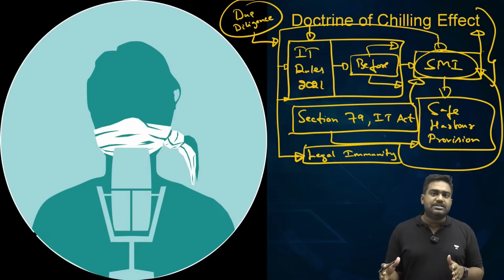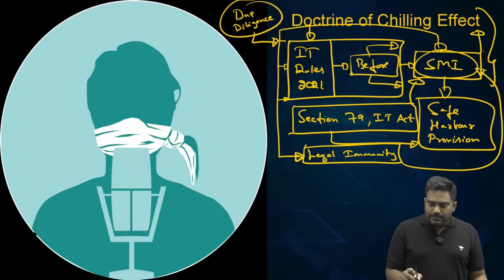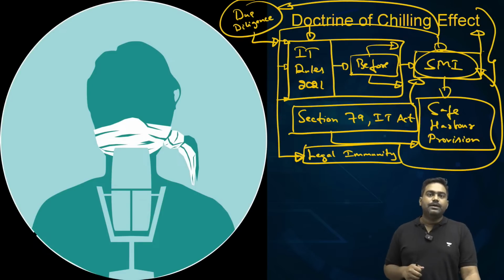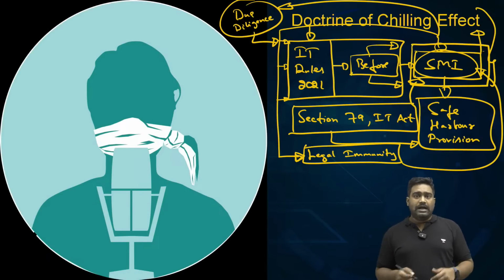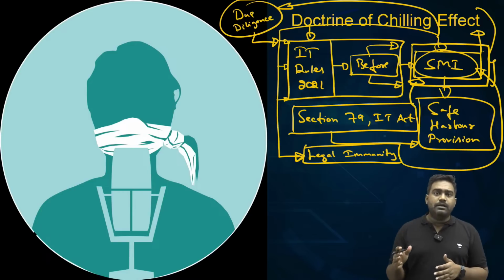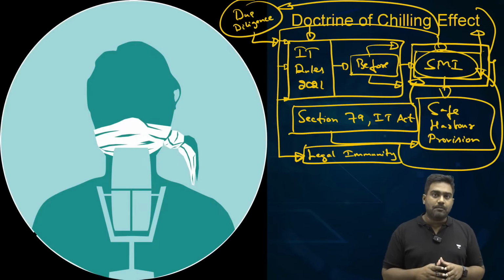If they don't follow these mandatory norms, then it means that the company is not showing due diligence. And then the government, the Ministry of Electronics and IT, can lift the safe harbor immunity under Section 79, which means the company officials can now be arrested and prosecuted and they can be held accountable for the content on their platform. Is that clear?